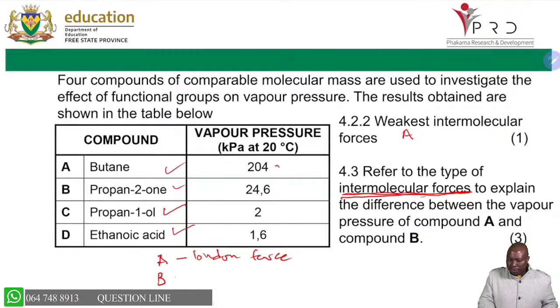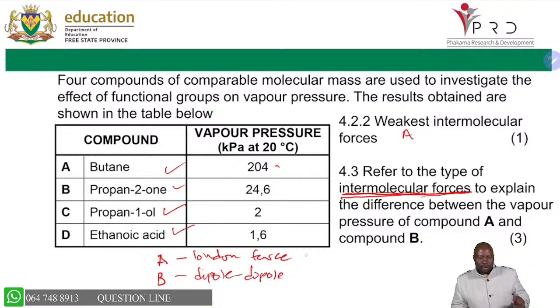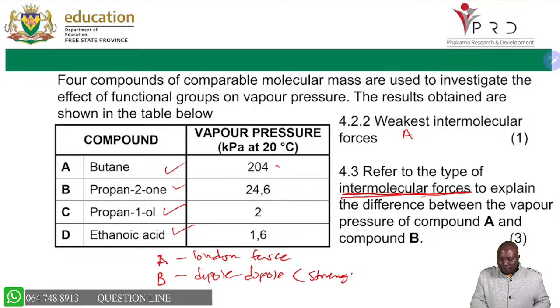B is a ketone, they have London force and dipole. So it is dipole. Number 2, we are going to talk about the strength to say which one is stronger. You must write intermolecular force in full.